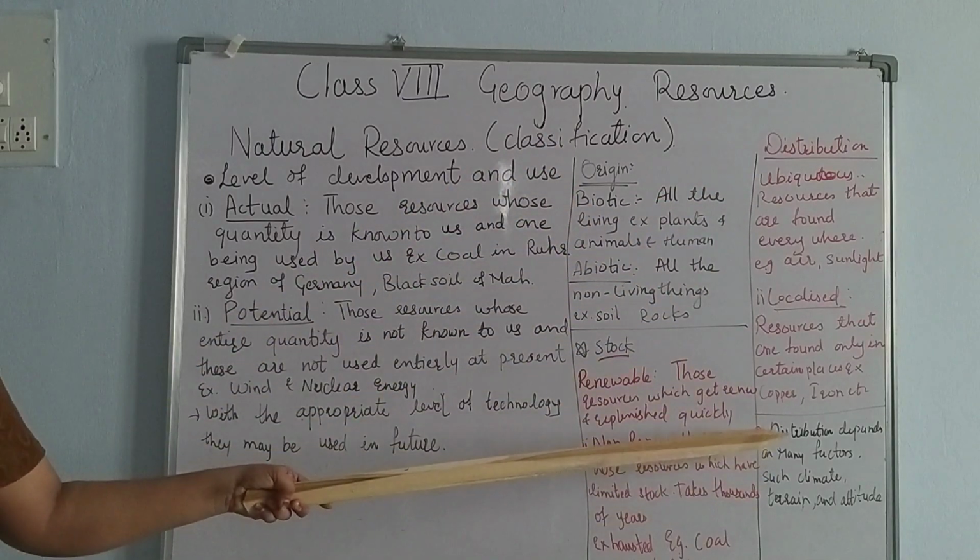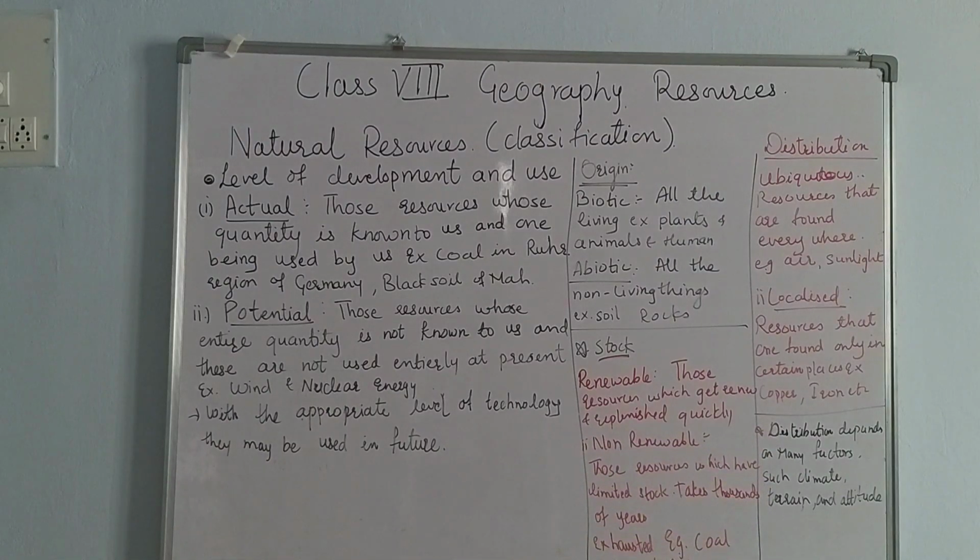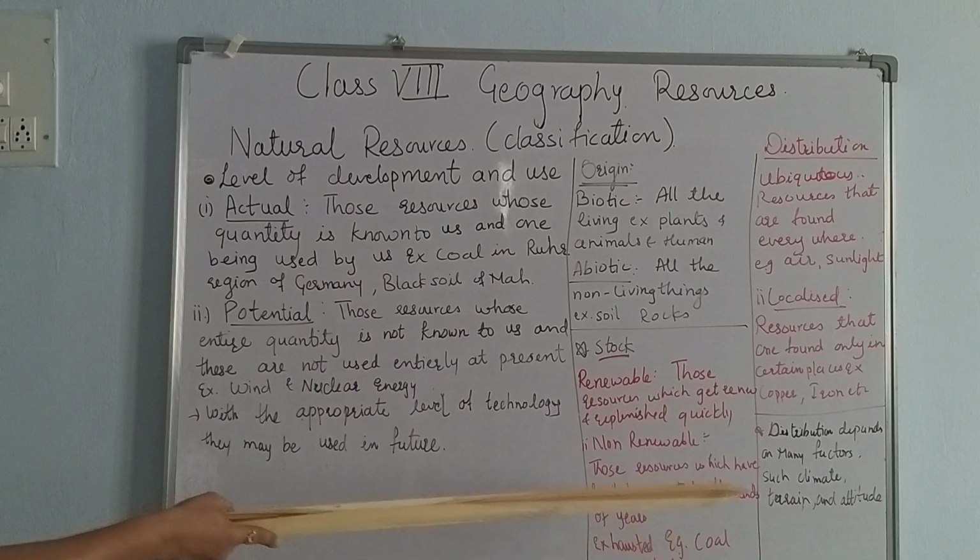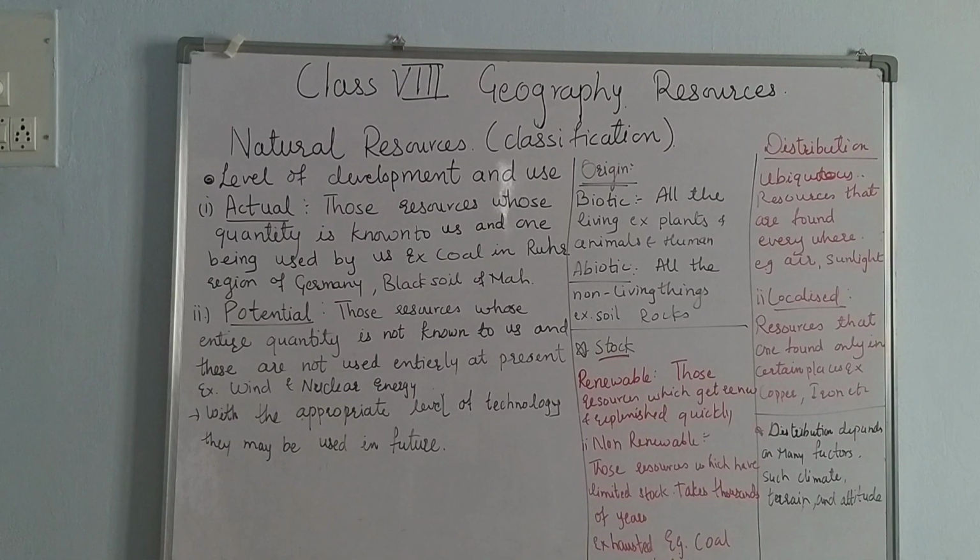Then what does distribution depend on? How can we come to know? On the factors of climate, terrain or altitude. We can see the climate of that place and get the resources. Suppose the climate of Vidarbha is always hot, so you will find more mines in Vidarbha, Chota Nagpur, West Bengal, because of the climate.